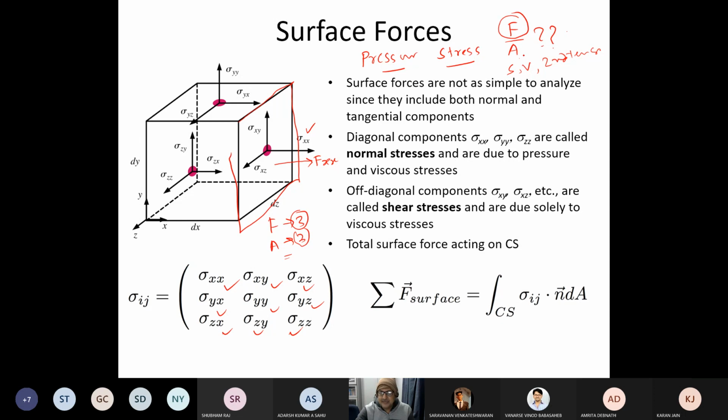See, when I say F by A, sometimes you will see people will write F by A perpendicular, F by A parallel. This is the way people will write. This is the force that you are applying here, on which plane? The plane which is perpendicular to the x-axis direction.